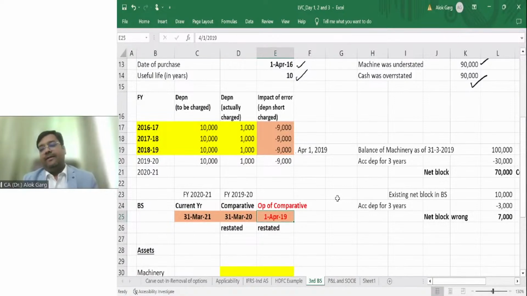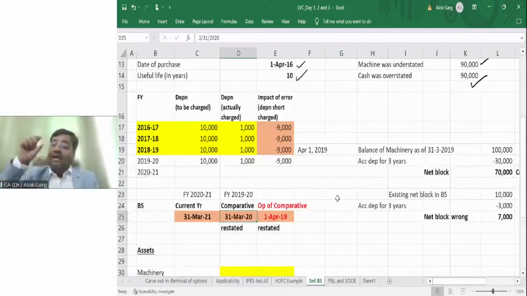Ravinder is saying, sir, first of all, you need to provide, of course, the current year balance sheet. The comparative year balance sheet, which we have already published, right? We are not touching that published balance sheet. The comparative number which we are presenting in the current year financial statement, we have to restate those comparatives also, right? And the comparison is apple to apple. Sir, we need to correct the opening balance sheet of the comparative period also. Means we have to correct the 1st April 2019 balance sheet as well.